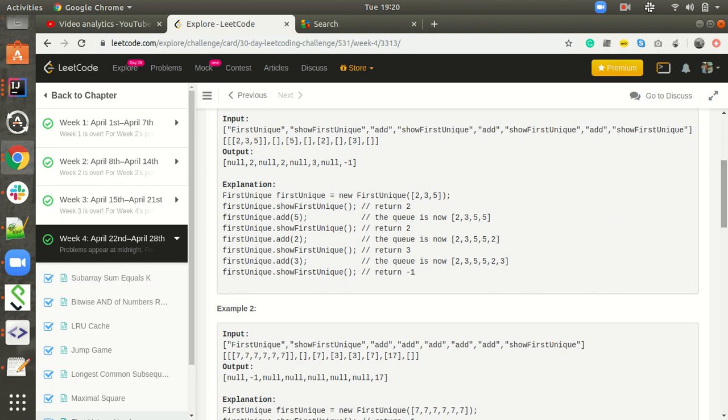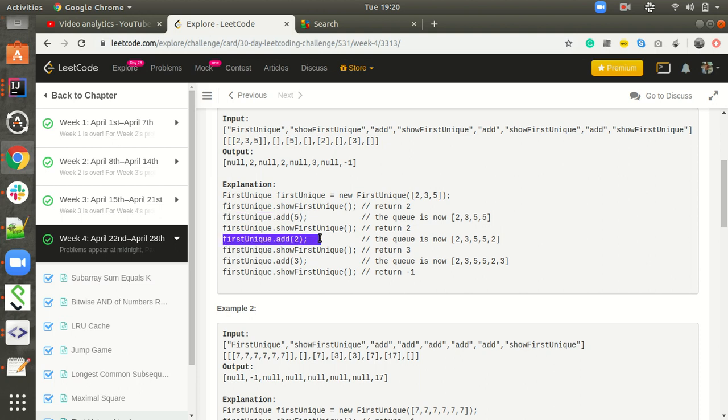So suppose the initial FirstUnique object of the FirstUnique class was created with the array 2, 3, 5. So firstUnique.showFirstUnique must return 2, since 2 is the first element and it is not repeated. Again, firstUnique.add(5), now the queue will be 2, 3, 5, 5. Again firstUnique.showFirstUnique, 2 is unique, 2 is not repeated, it will return 2.